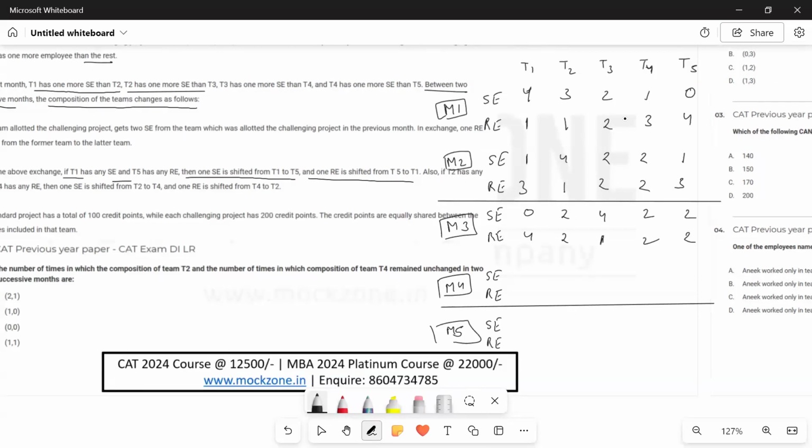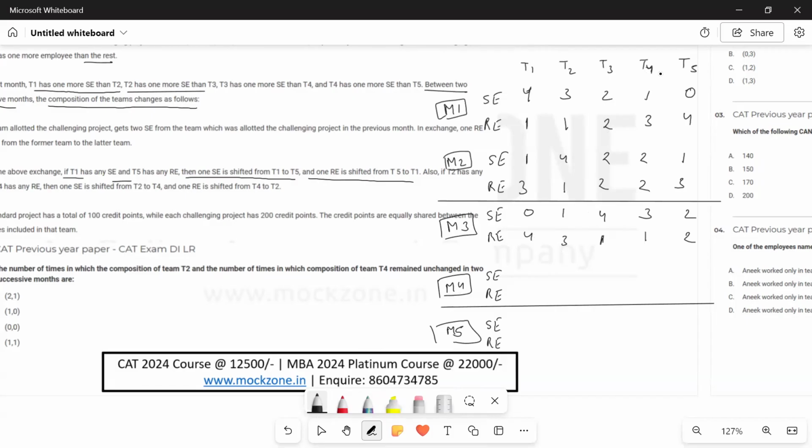T2 has one SC, T4 has one RE. So this will become 1 and 3 respectively. And this will become 3 and 1 respectively. It will become like this. This is for month number 3. Okay. Now let's come to month number 4.